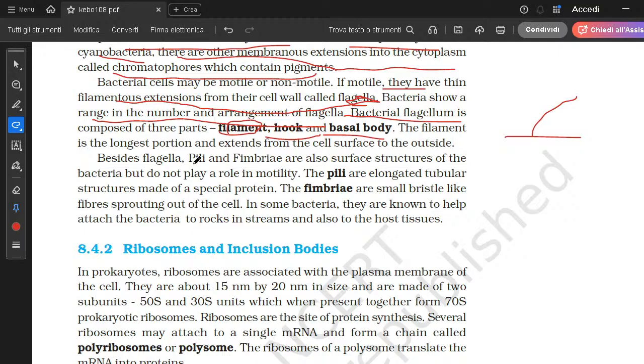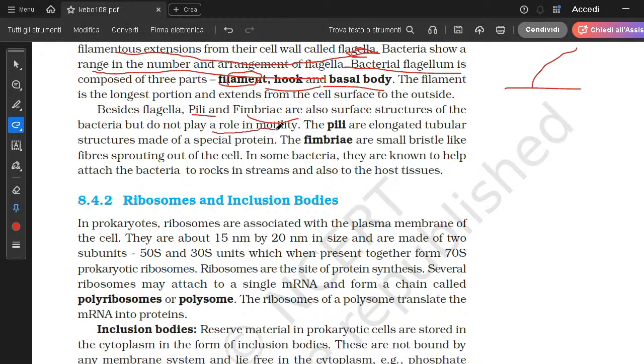Besides flagella, pili and fimbriae are also surface structures of bacteria. Although they do not play any role in motility, the pili are elongated tubular structures. They are made of special proteins, and they usually help in connecting one bacterium to another, and they also help in a process called conjugation, in which a special plasmid, called the F plasmid, is transferred from one cell to another.